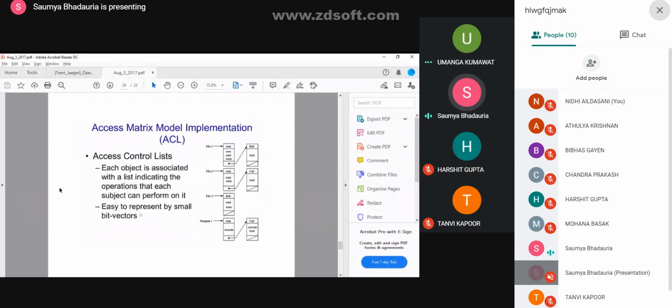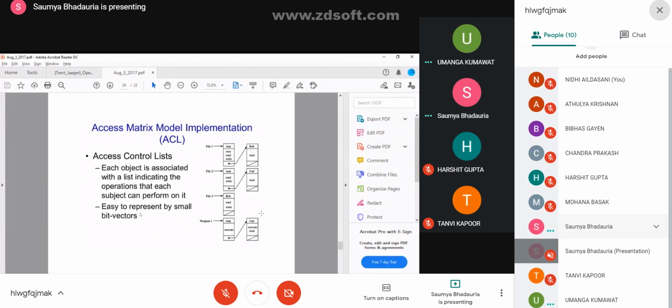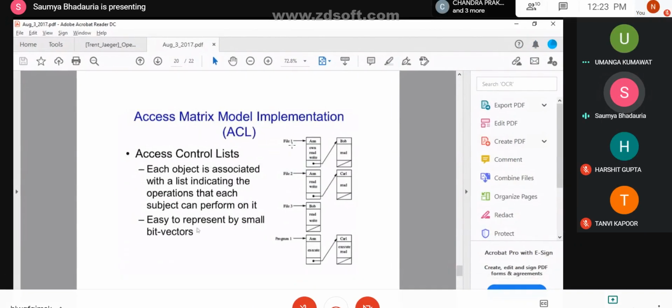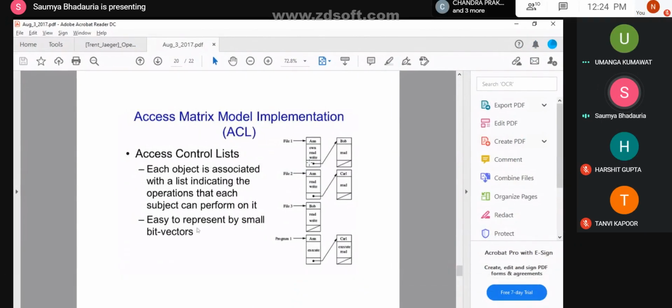Next we have the access control list. Here each object has a security attribute, something associated with it. It can be authentication or something which is only possessed by the individual users.